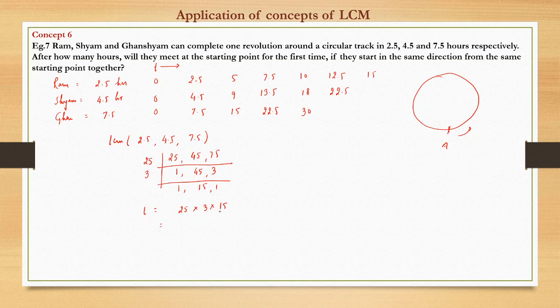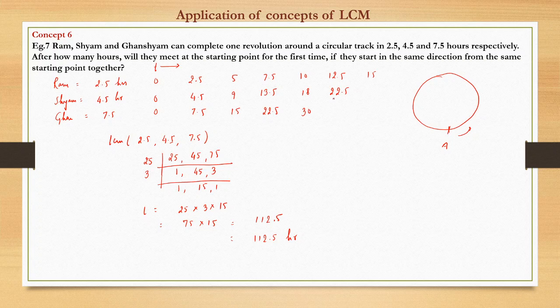So this is 75 into 15, which is 1125. And since the decimal was one digit before, we will put the decimal here, so it becomes 112.5 hours.